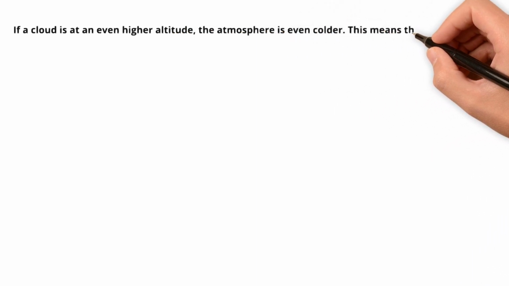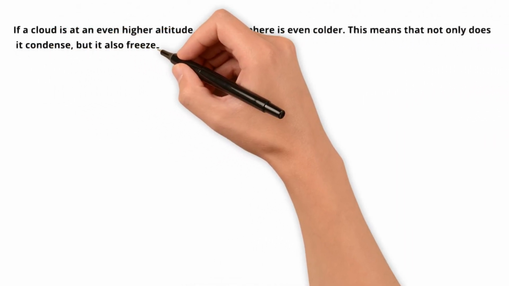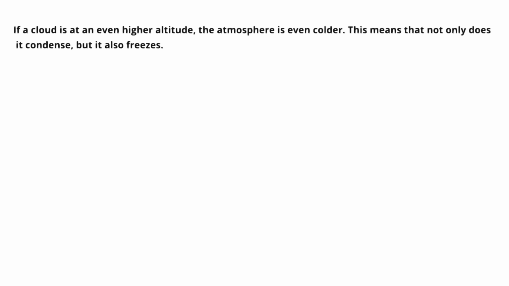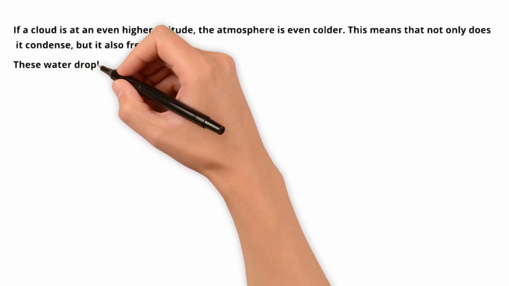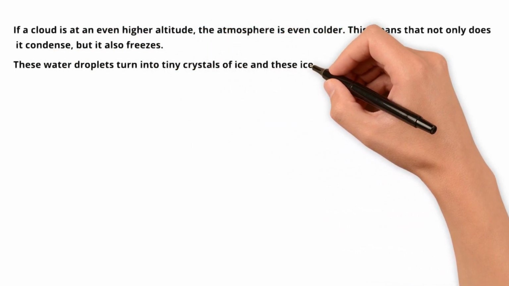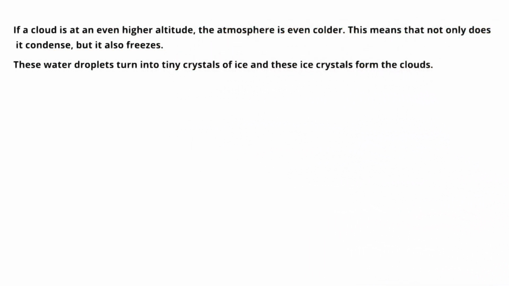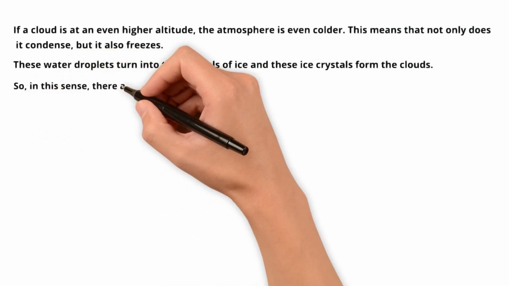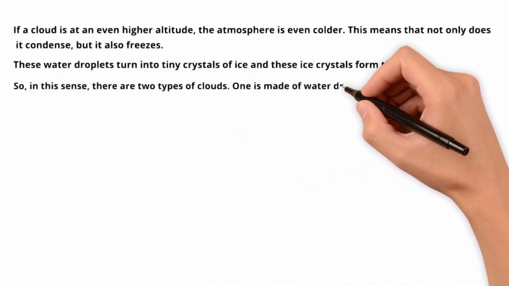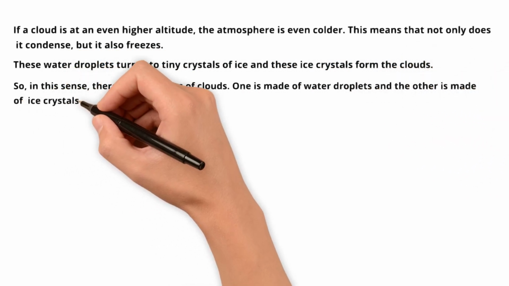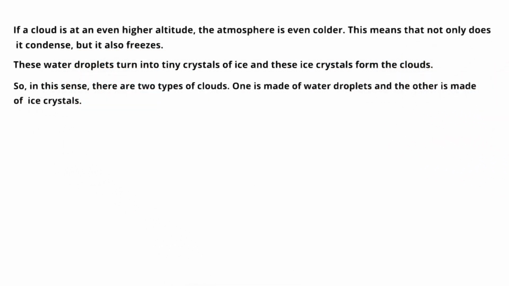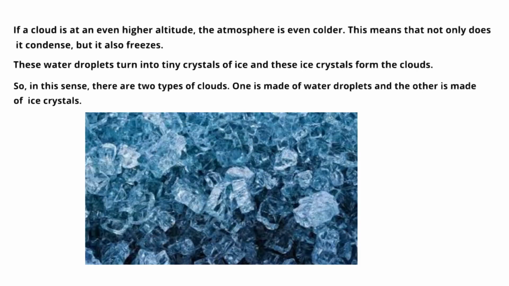If a cloud is at an even higher altitude, the atmosphere is even colder. This means that not only does it condense, but it also freezes. These water droplets turn into tiny crystals of ice, and these ice crystals form the clouds. So, in this sense, there are 2 types of clouds. One is made of water droplets, and the other is made of ice crystals.